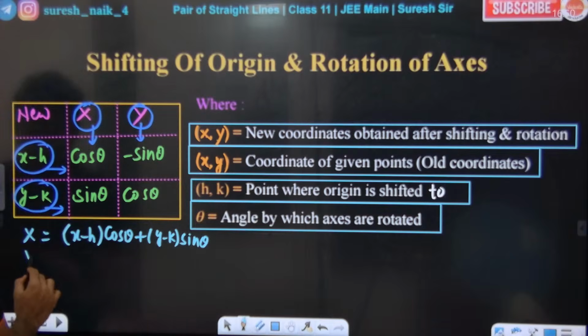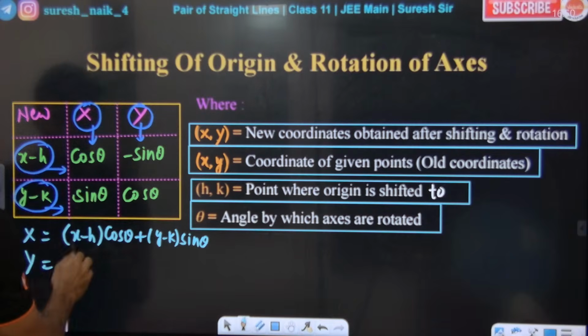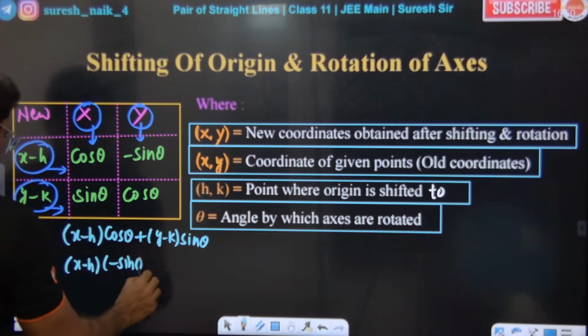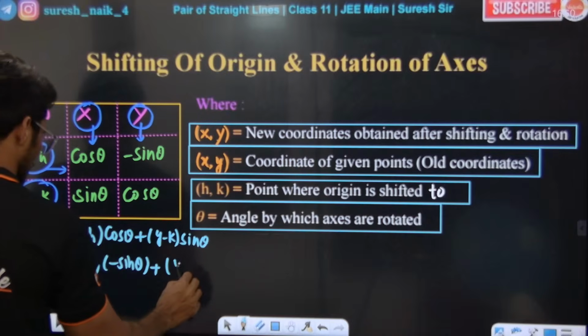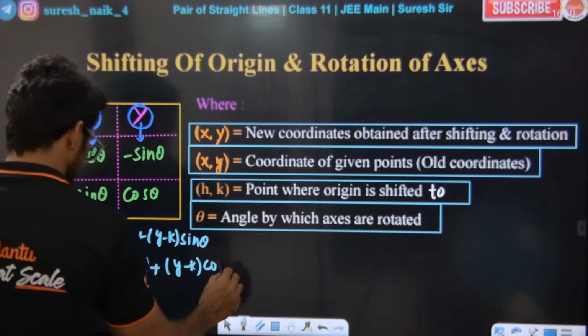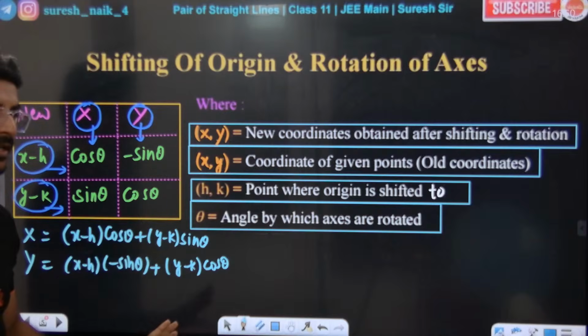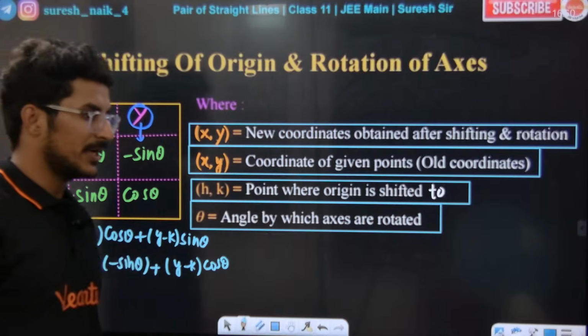For capital Y, we move in the downward direction, which means x minus h into minus sin theta plus y minus k into cos theta. This is how we find capital X and capital Y. Are you getting the point?